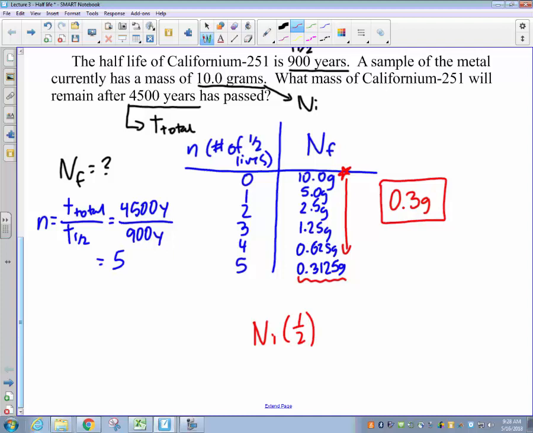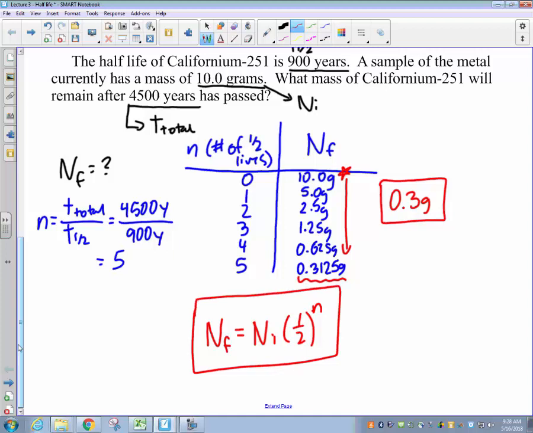Now mathematically speaking, multiplying by 1/2 5 times is equivalent to 1/2 to the 5th power. So essentially to get down to that final amount, n sub f, I took the initial amount and multiplied it by 1/2 to the 5th power, where 5 was equivalent to the number of half-lives, n. So this essentially gives you now a mathematical equation that we can use, rather than using the simple chart method, to go through and calculate a final amount.